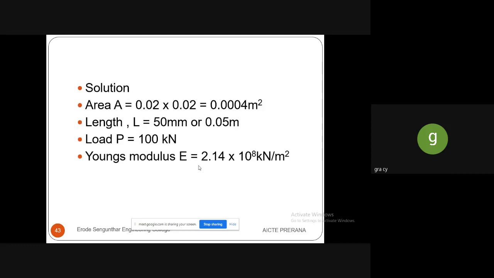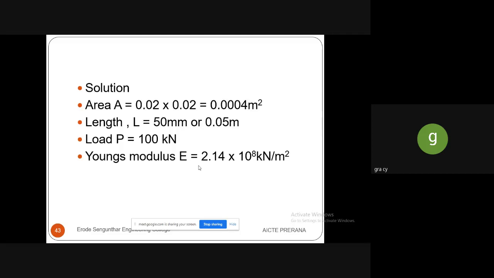So first thing is we have to write down the given. So area is given as 0.02. We have to calculate the area as B into B or A into A. So we can easily arrive at the area, and then length is given in meter. We have to convert all units to the same thing. So if it is meter, we have to convert all the dimensions in meter. So load is given as 100 kilonewton and Young's modulus is given as 2.14 into 10 to the power 8